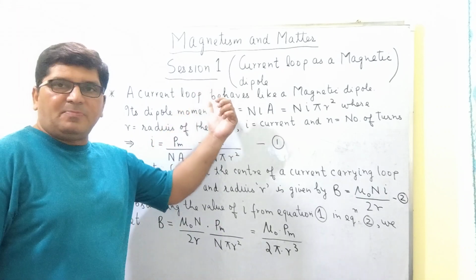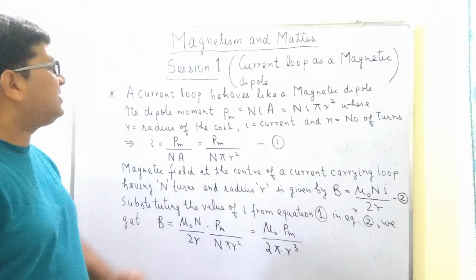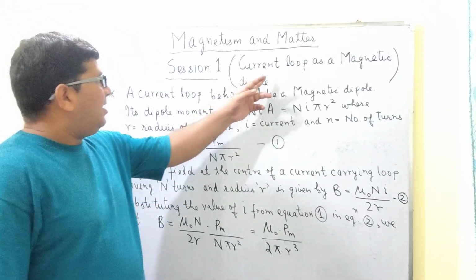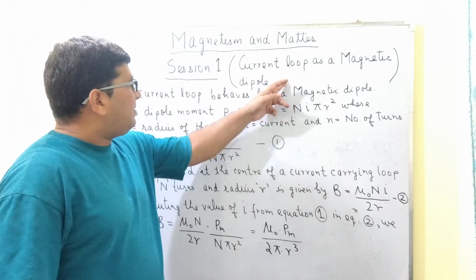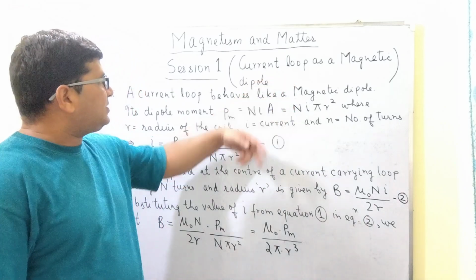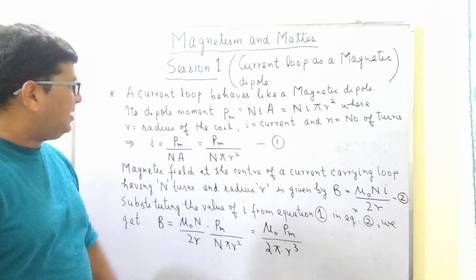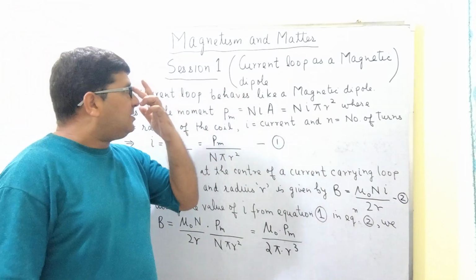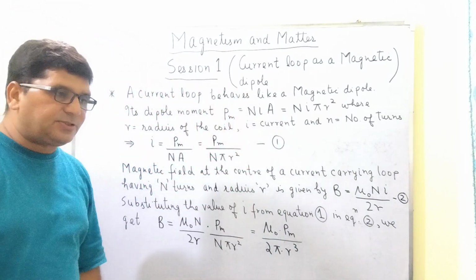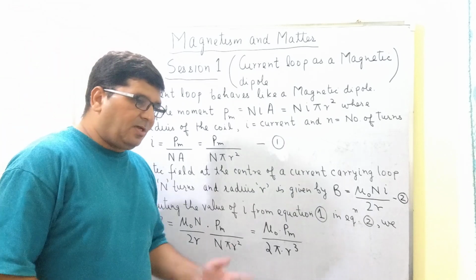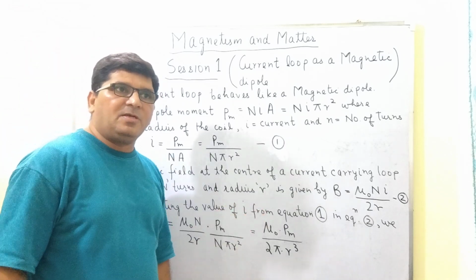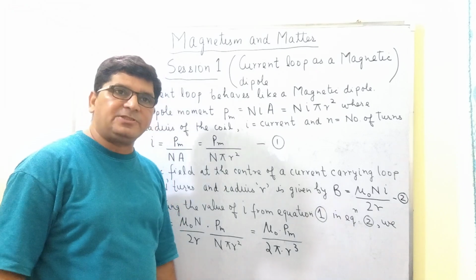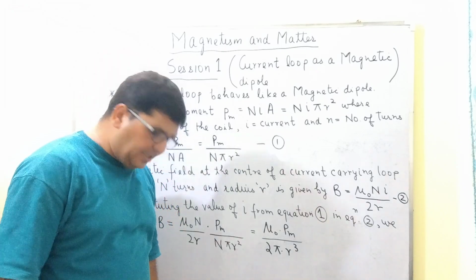In this playlist, we will be discussing some of the key topics which include the current loop as a magnetic dipole. I will be discussing this topic in today's session. Apart from that, the other key topics include the bar magnets, the magnetic field lines, the Earth's magnetism, the magnetic behavior of materials, the hysteresis curve, and the electromagnets.